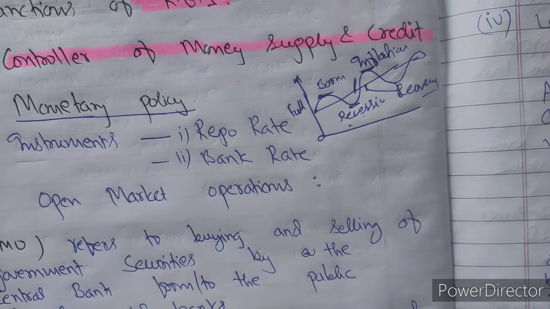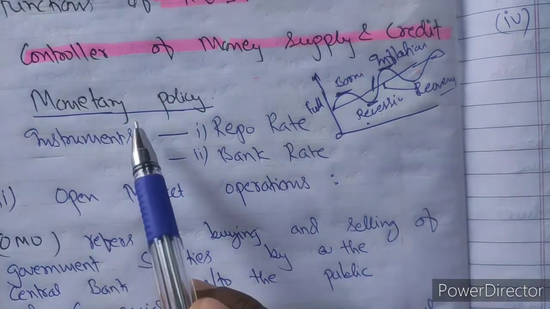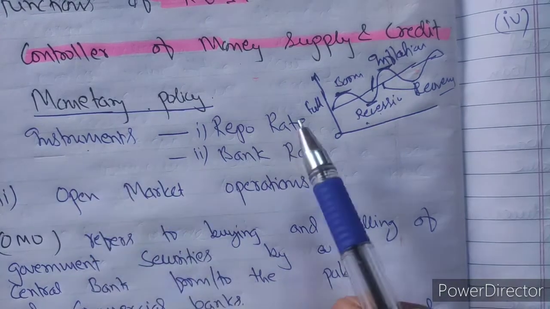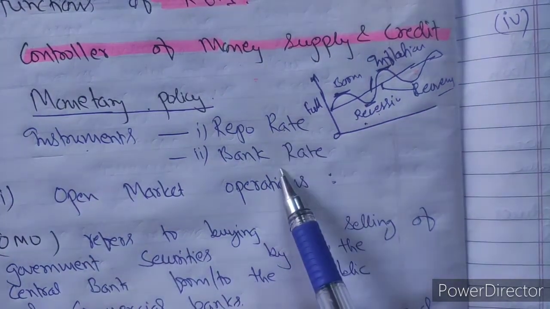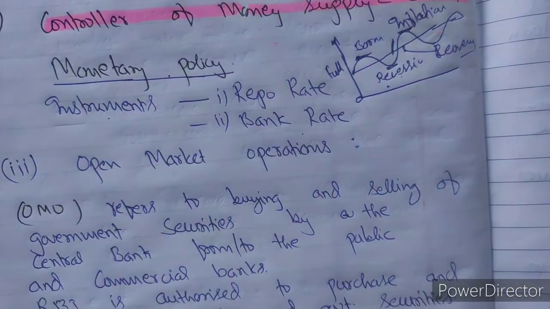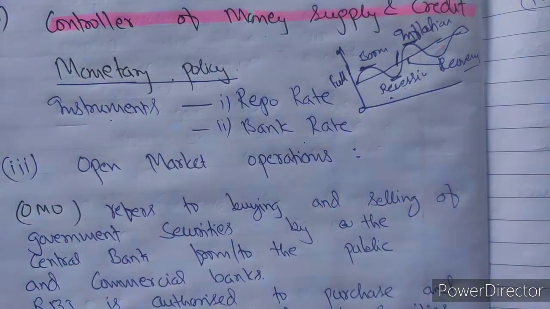To control the money supply and credit supply, there are certain instruments that Reserve Bank of India is using. These are known as monetary policy instruments, and under monetary policy we have discussed repo rate, bank rate and reverse repo rate. In this video what we are going to discuss is the open market operation. Open market operation is another instrument of Reserve Bank of India through which RBI performs the function of controlling money supply and credit. How does it perform?